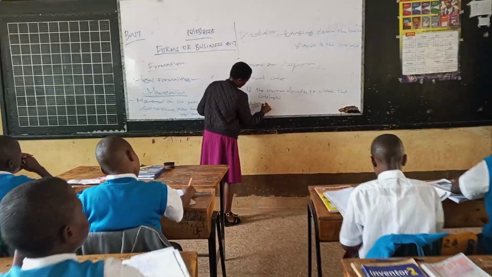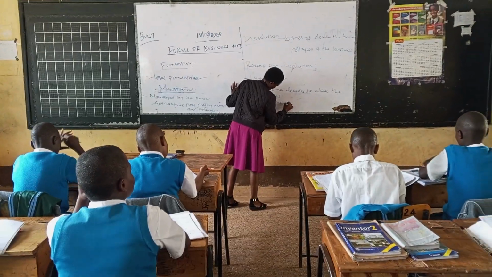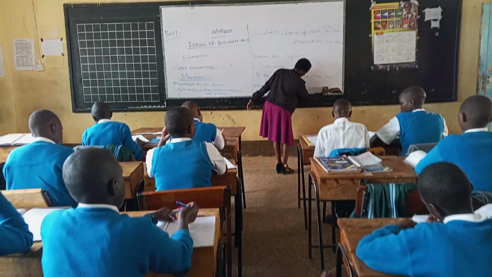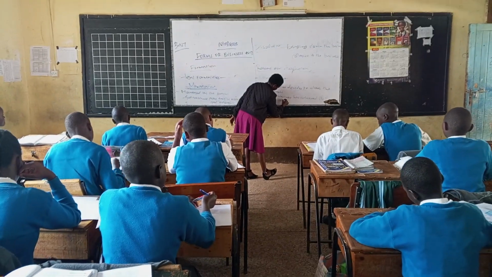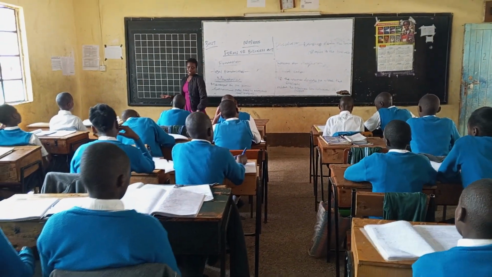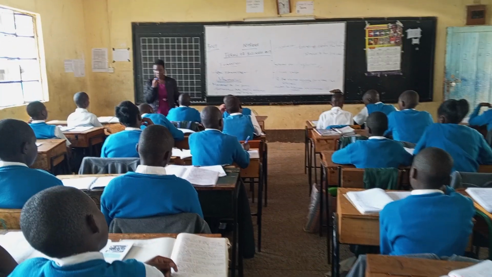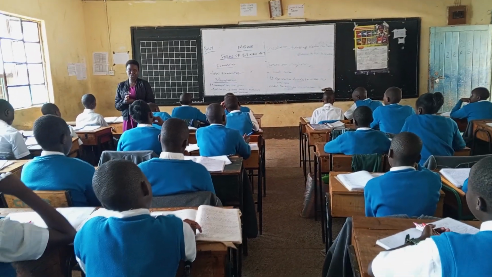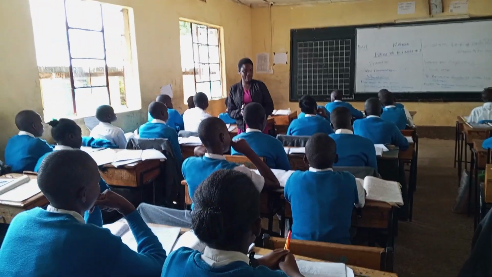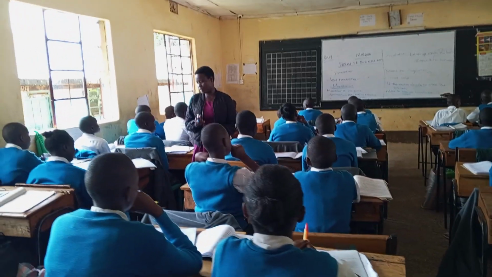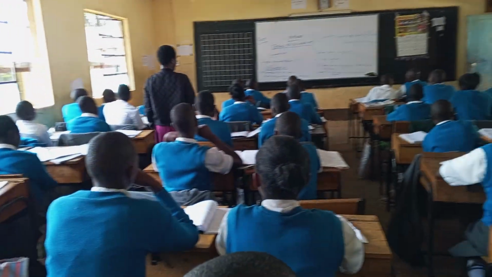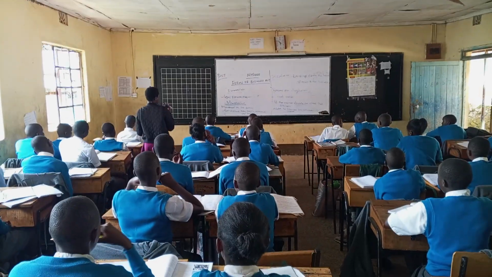For example, a sole proprietor wanted to start a business, get some profit, and buy a piece of land. Okay? A person wants to start a business with the aim of making profit. After getting that profit, you want to use it to buy a piece of land. So you made a lot of profit, you bought the land.